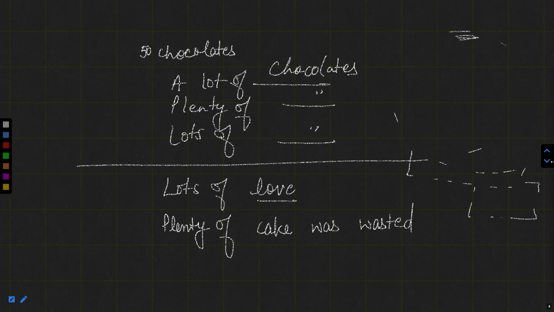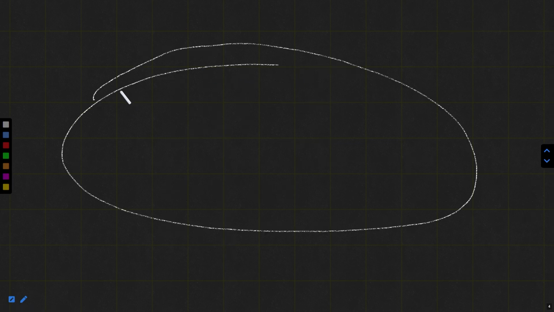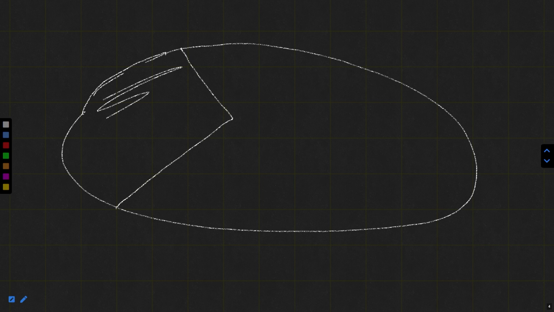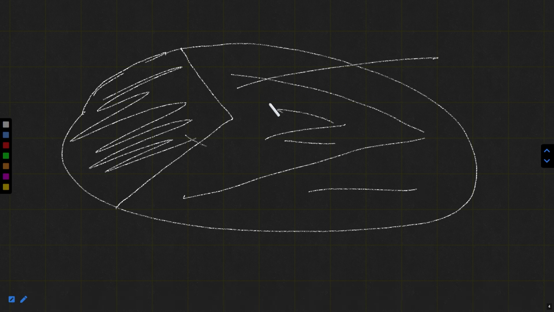Suppose we have a large cake in the birthday party. And I'm saying that a lot of cake or plenty of cake was wasted. It means the guests who arrived or the family members, they ate only this much part. Now this part of the cake was just wasted. Nobody has eaten this much part. So you can say plenty of cake was wasted, lots of cake was wasted, or a lot of cake was wasted.